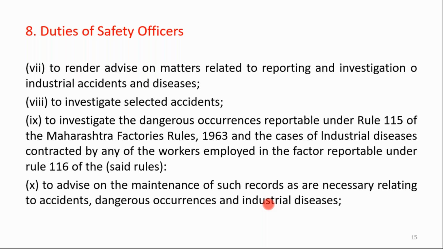So the reasons, the causes, and to avoid the repetition of these accidents, dangerous occurrences and industrial diseases, the safety officer must study in detail about them.